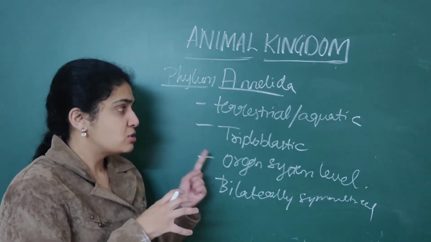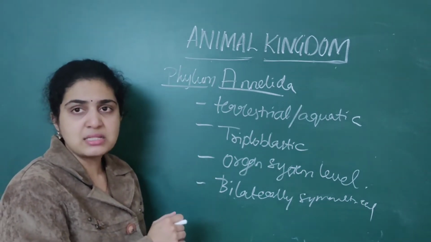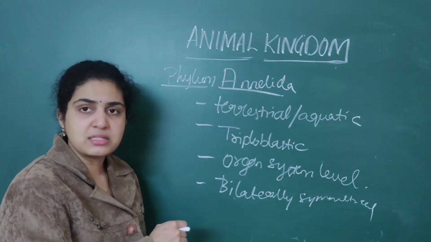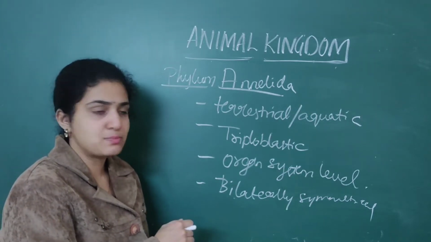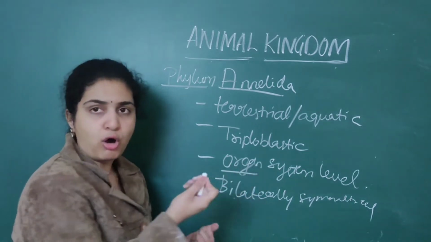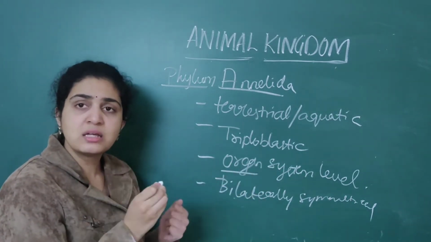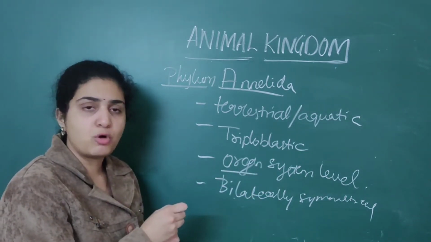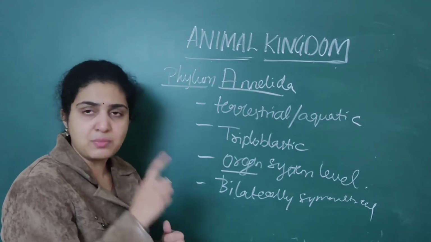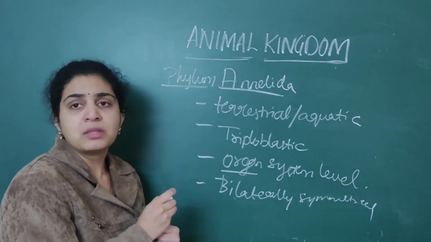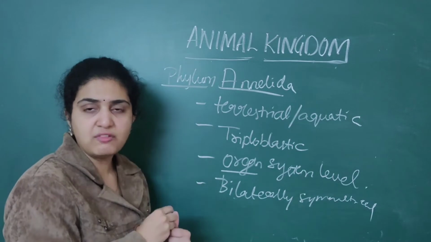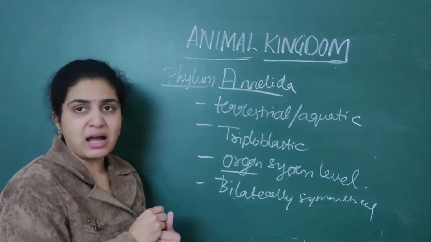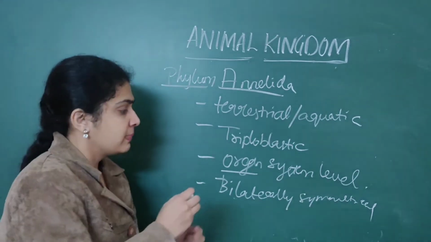Important NEET question. So they are triploblastic animals. That is, three layers are present: ectoderm, endoderm as well as mesoderm. And they exhibit organ system level. Numerous tissues are organized to form organs. Next, bilaterally symmetrical. They can be divided into two equal halves in only one plane. So this is bilaterally symmetrical.